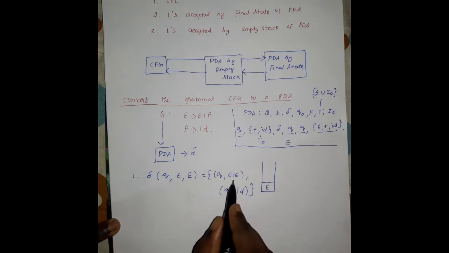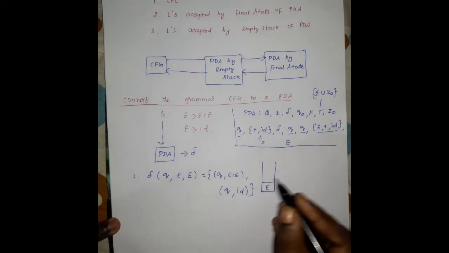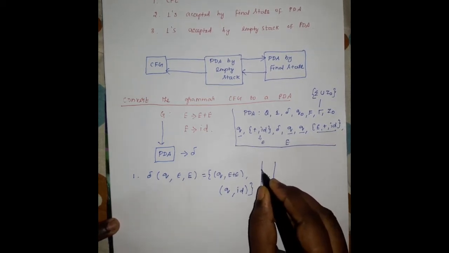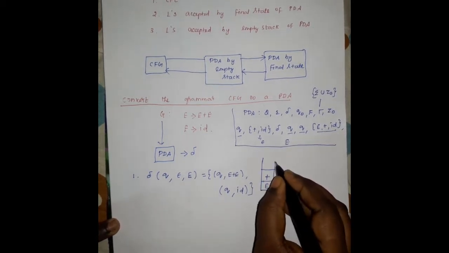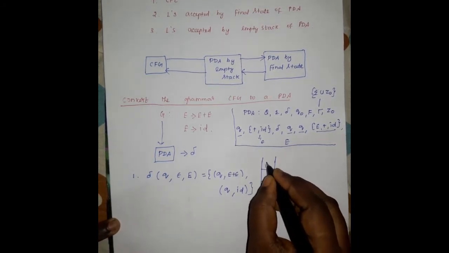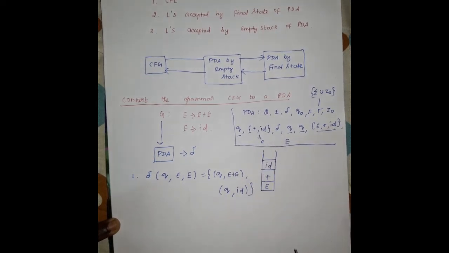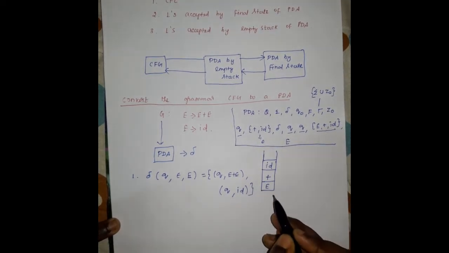But after the production rule is applied for this initial state, the plus operation is pushed into the stack, and the next symbol is ID. So after plus, the ID symbol is pushed into the stack. Now the stack has the elements ID, plus and E.